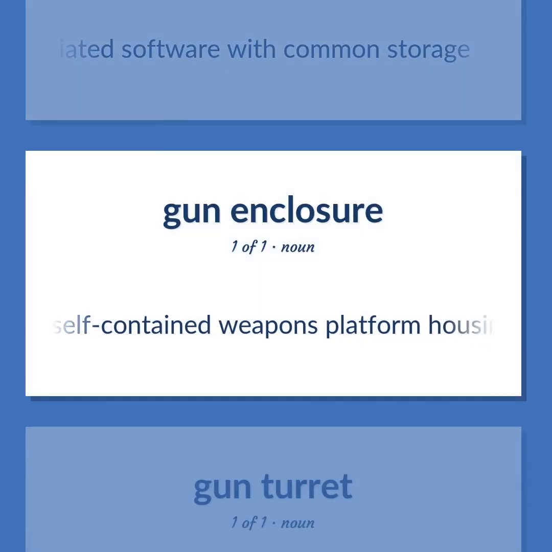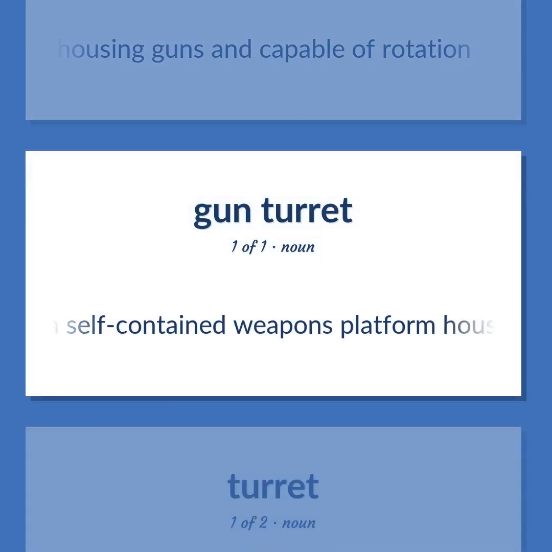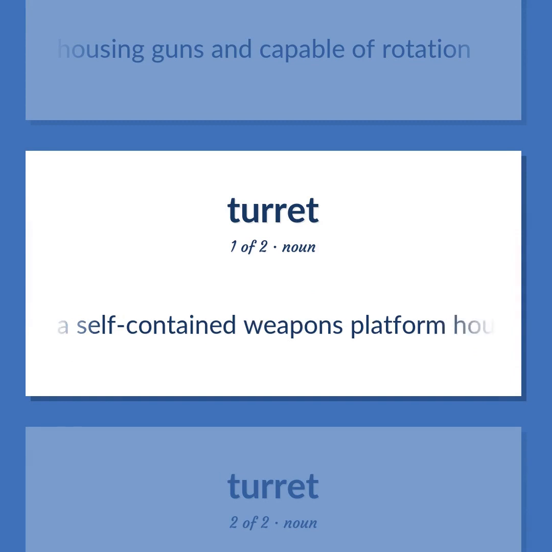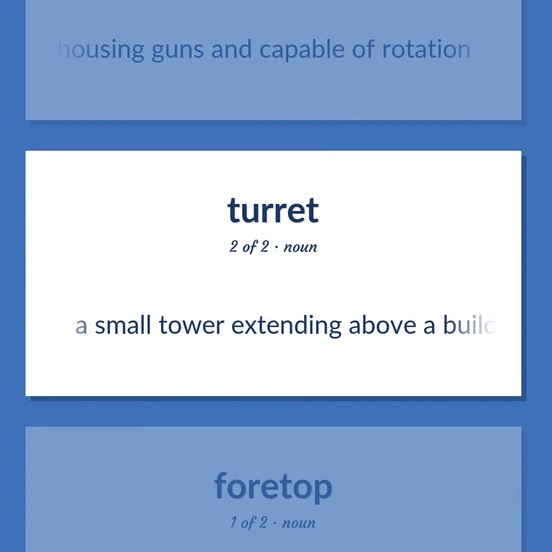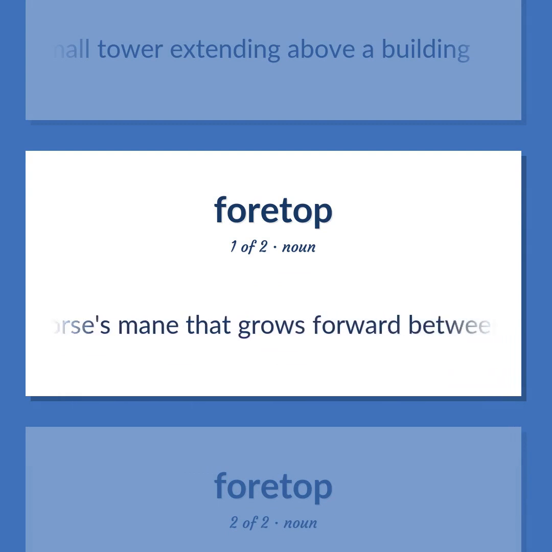A self-contained weapons platform housing guns and capable of rotation. A small tower extending above a building. A lock of a horse's mane that grows forward between the ears.